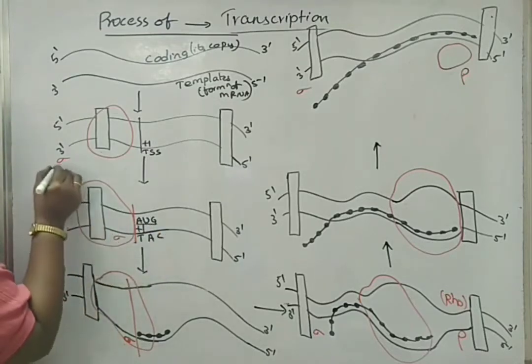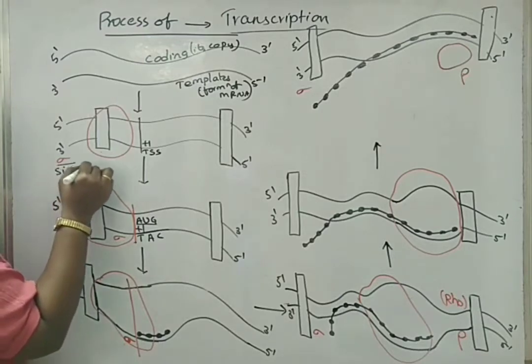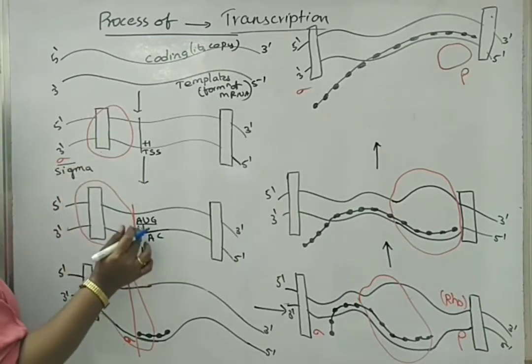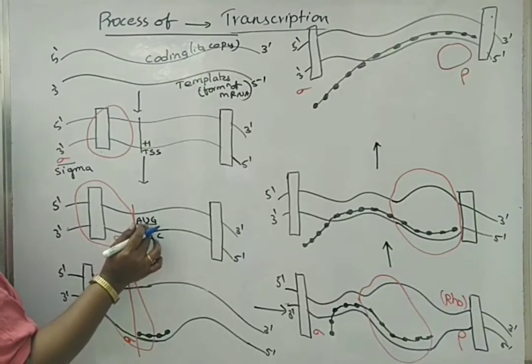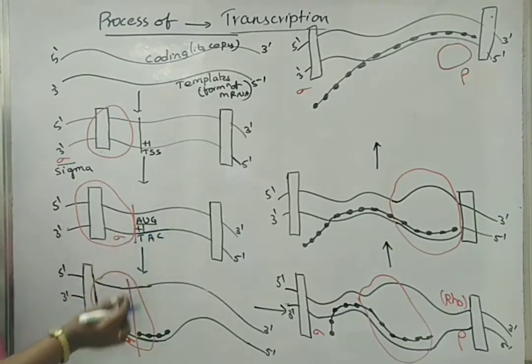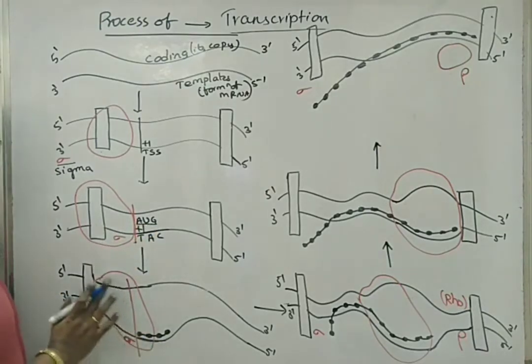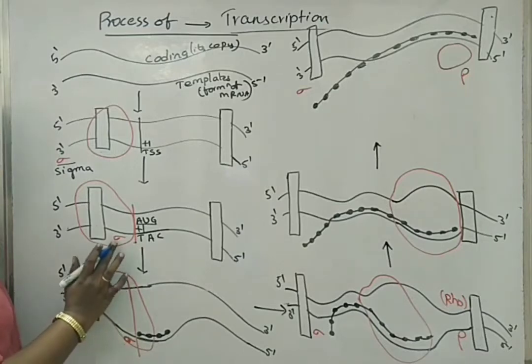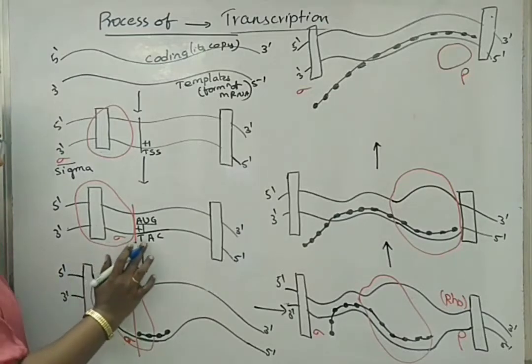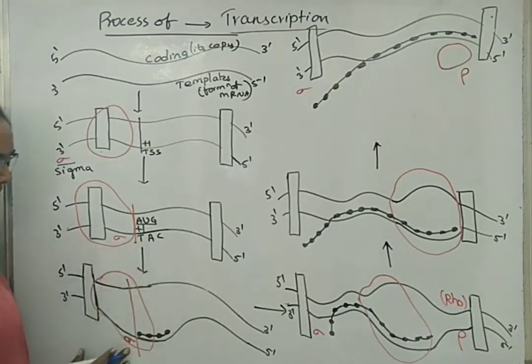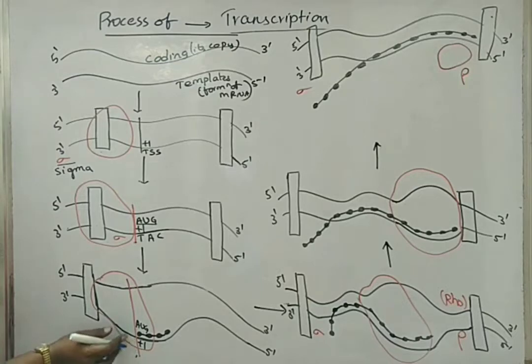For that purpose, the sigma factor will come and initiate the sequence, that is the AUG codon sequence of the mRNA, and it will get separated off. Sigma factor function is just binding to the RNA polymerase, initiating the mRNA synthesis and disappearing from that area. So now the AUG codon has started here at the transcription starting site, and now the sigma factor will come off from there.